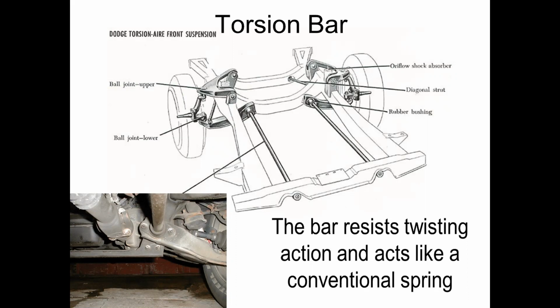There is a ball joint upper and a ball joint lower, shock absorbers, diagonal stud, and rubber bushings. These are the different components. You can observe the wheel. It is the overall setup of the torsion bar suspension.